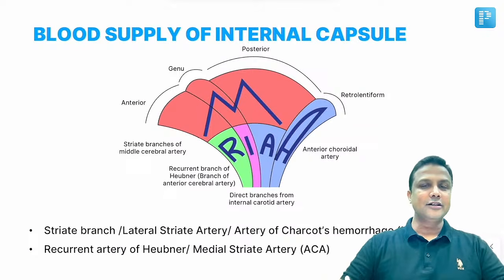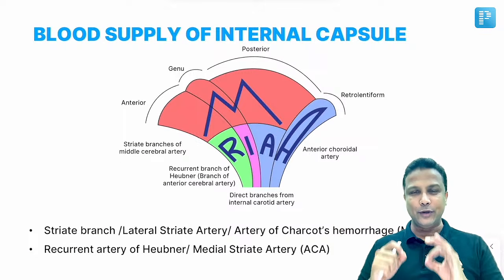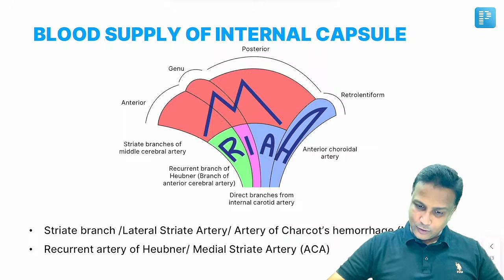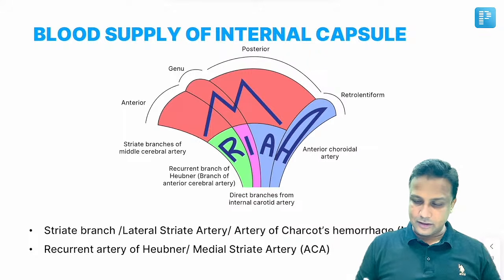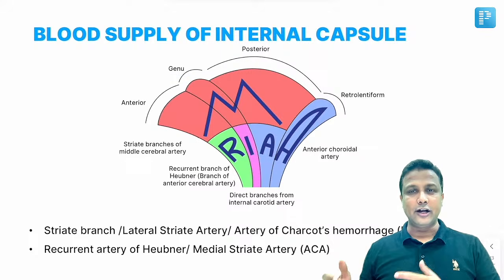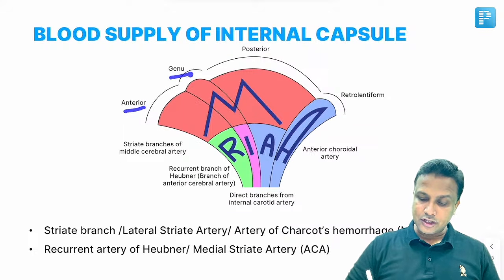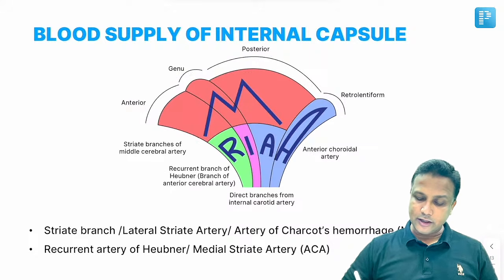Then apart from that, sir, how to remember the blood supply of internal capsule? This is the best diagram by which you can remember the blood supply. Now in the internal capsule, remember again the same thing. There are like 5 parts. I told you anterior limb, genu, posterior limb, retrolentiform and sublentiform part. Now in the anterior limb and the genu and the posterior limb, you can actually divide that into 2 parts, sir.